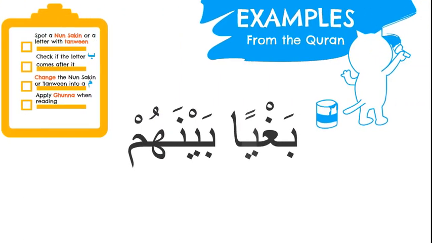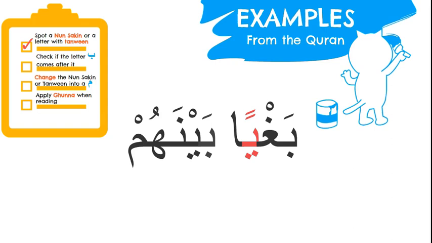Let's try and read this example as we would without the rule. Baghyan baynahum. That's what it says, right? Now we're going to try and implement the rule. So the first thing we need to do is spot the Noon Sakin or the letter with the Tanween on top. Can you see a Noon Sakin or a letter with Tanween? Excellent, mashallah, you're right. The letter Ya has the Fathatain on top. So we have a letter with Tanween, and we can tick that off.